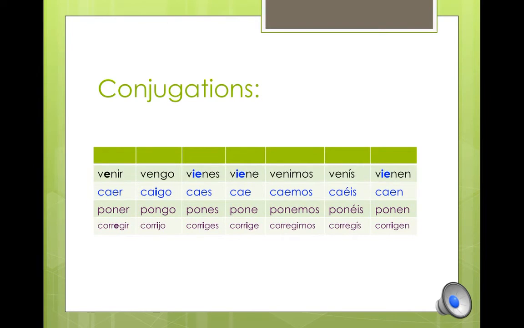Now, I took a verb from each of the sections, and I took an additional one, corregir, because if you noted, corregir is also a boot verb. And here you'll notice how the conjugations would look for a boot verb like venir and corregir, caer, a regular verb except of course in the yo form, and then another irregular in the yo form would be poner.